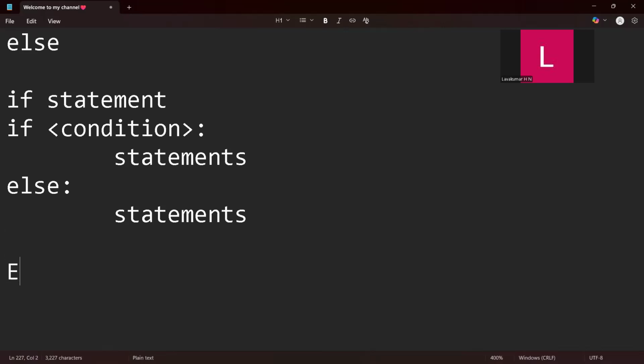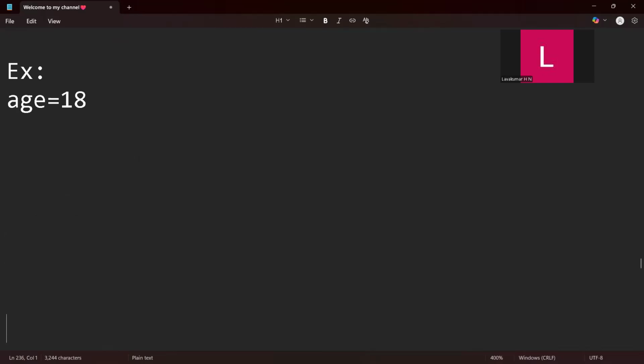Let me take a quick example. Let me take age equal to 18. Now I will write a condition. By using if, I need to have a condition, that is age.